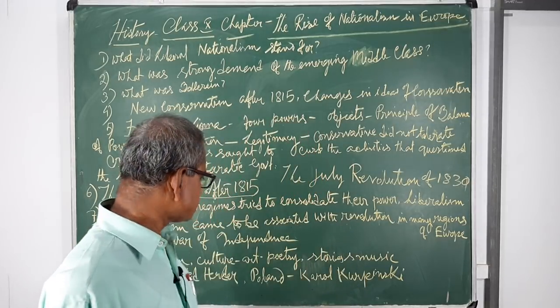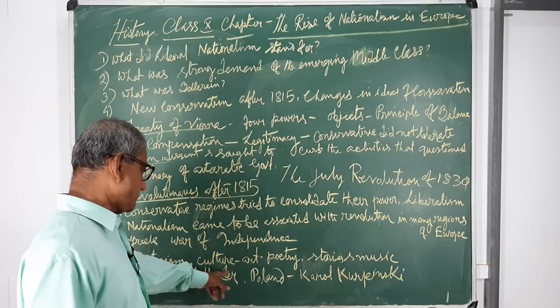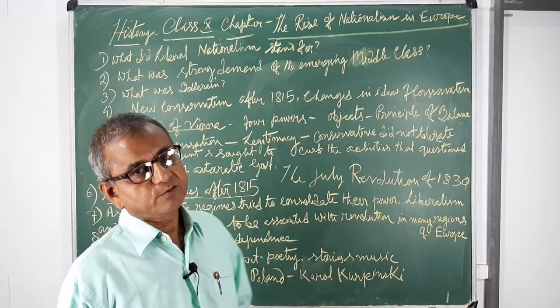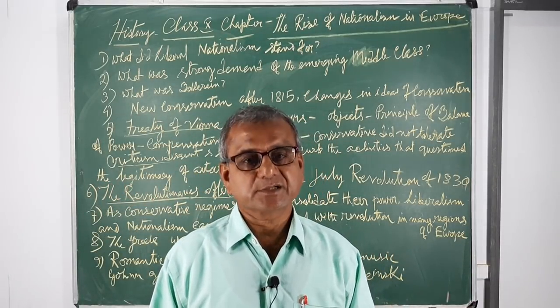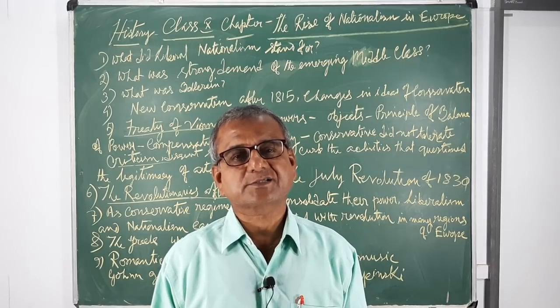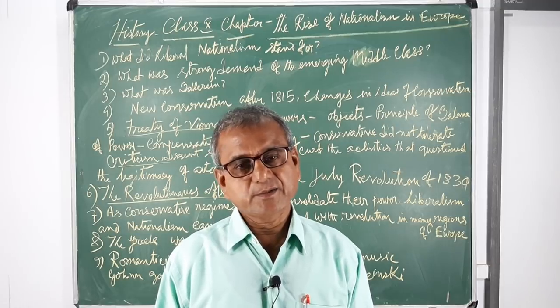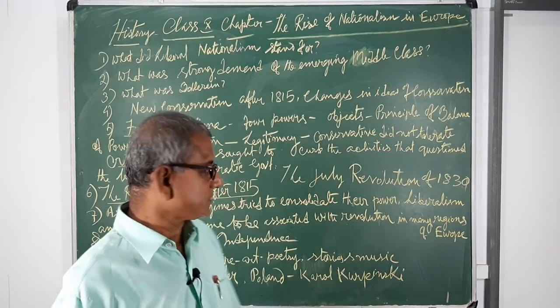And now we see Romanticism: culture, art, poetry, etc. What is Romanticism? Generally, we understand that nationalism is completely related to wars and territorial expansion, but it is not so. Nationalism is also connected with culture.